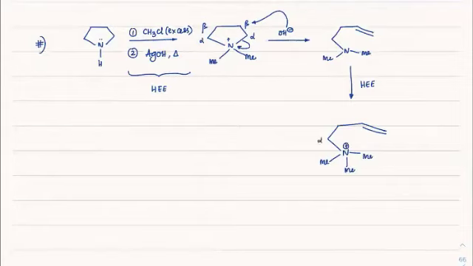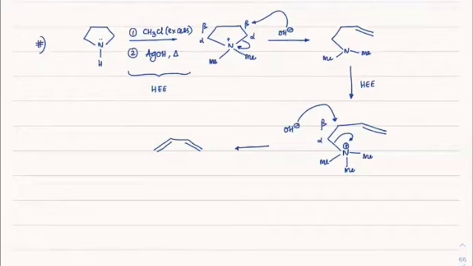This time this is alpha and beta, so the base will extract a proton from the beta position, this group will leave, and we get a double bond on this side also. So we'll have a conjugated double bond formation. I guess this point is clear.